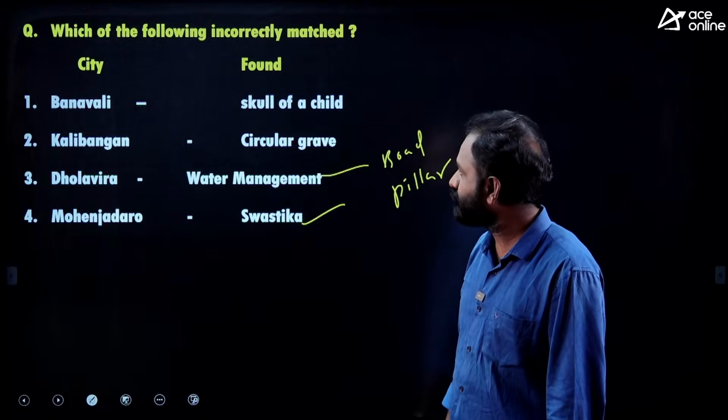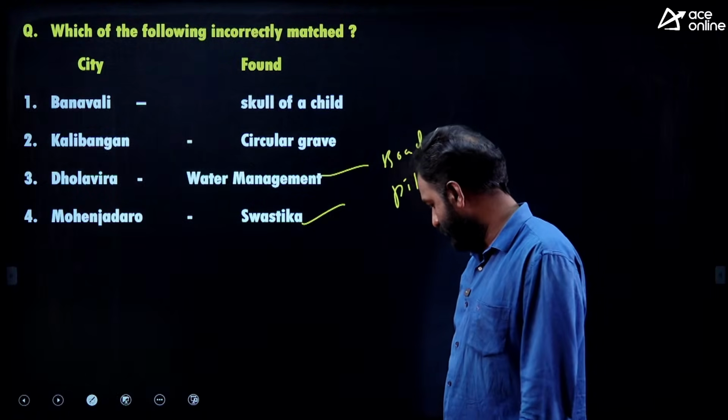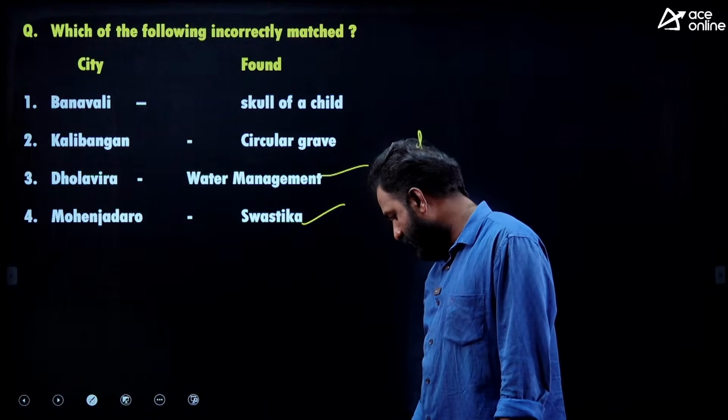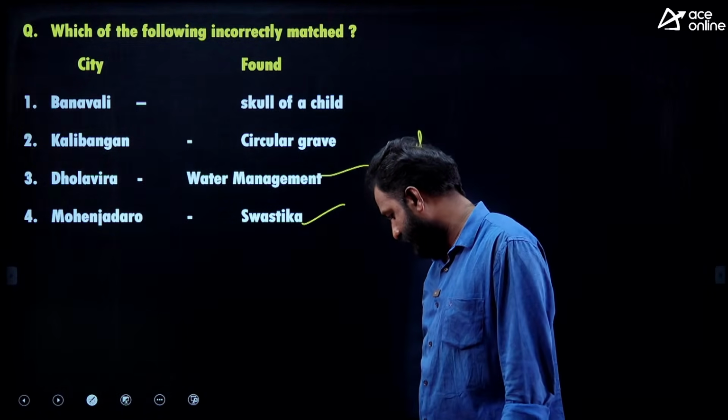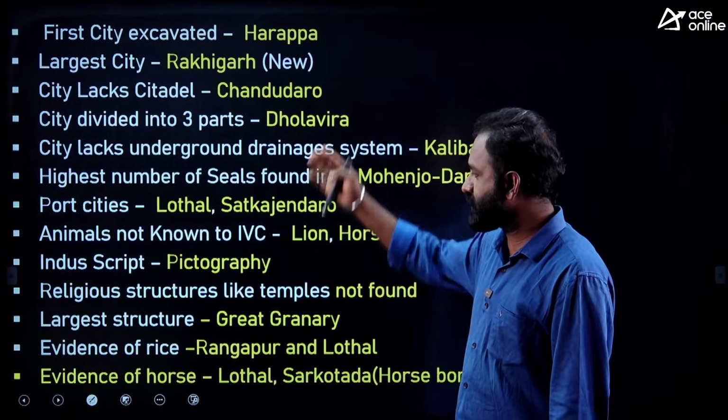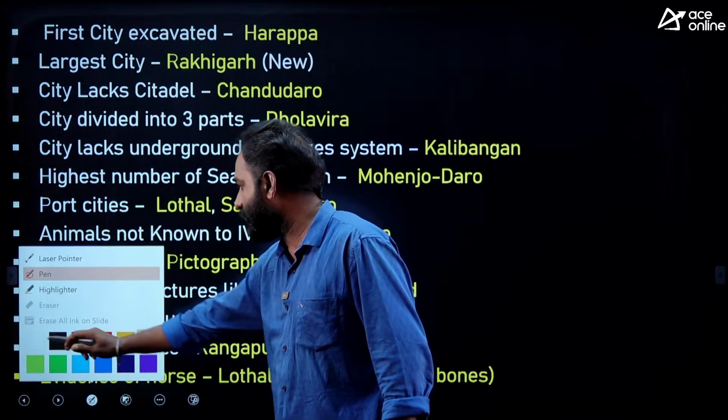Kalibangan, circular grave, and Banawali, skull of child. So, which one is the right answer? Skull of child was found in Harappa city. So, this is information you should know. They are asking in examination.